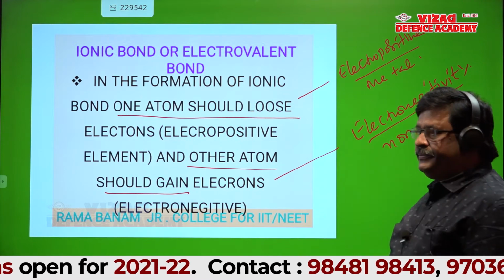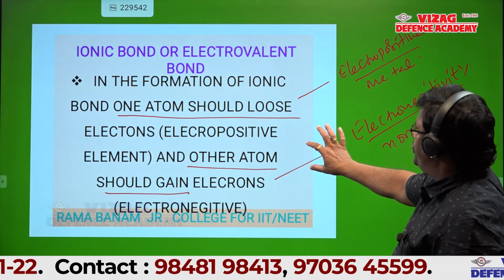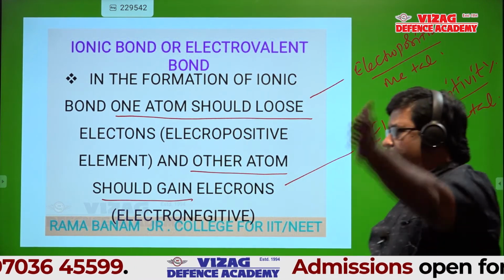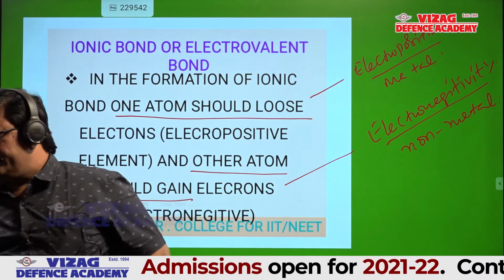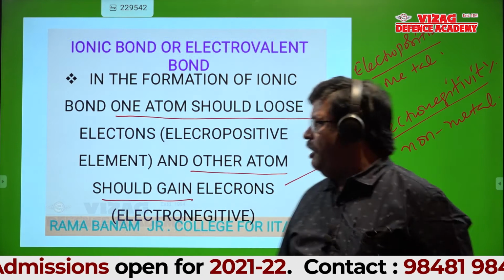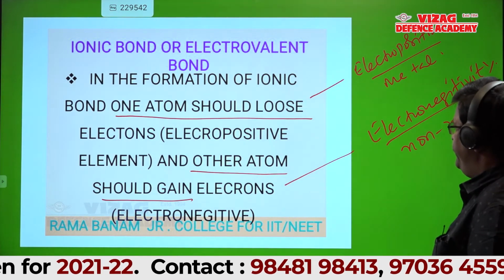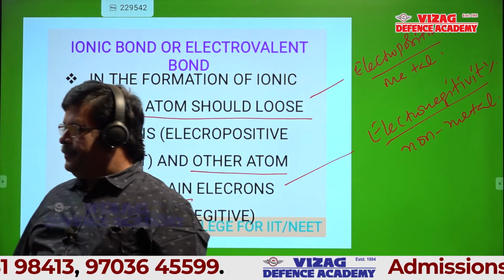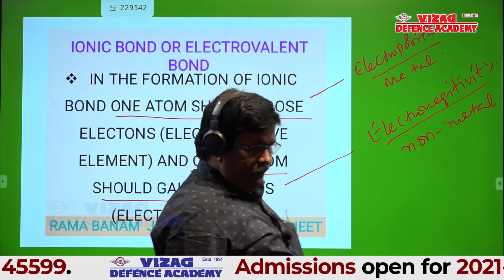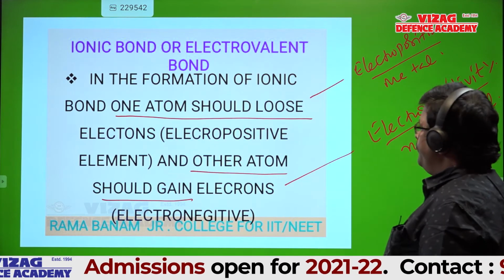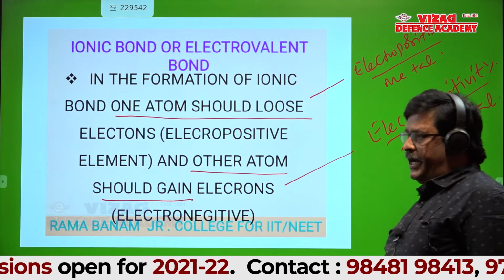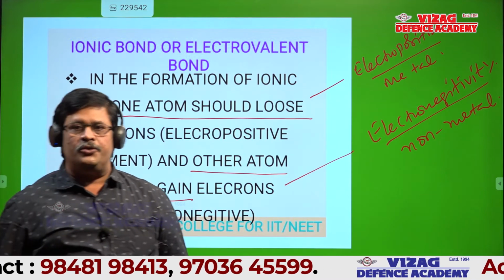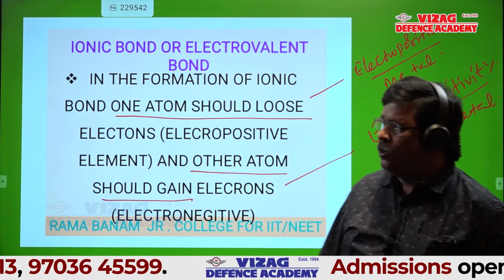Okay now, students, write this slide first. After that I will explain. If you want, one more time I will explain. In the formation of an ionic bond, one atom should lose electrons. Write within the bracket, atoms which are electropositive, they only lose electrons. So that atom should be electropositive.